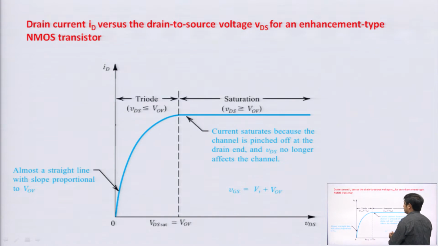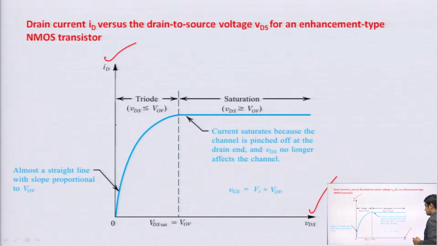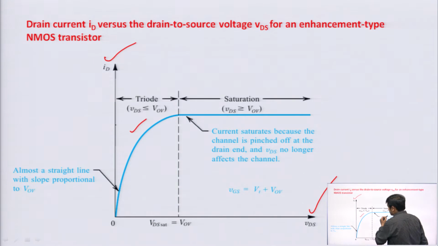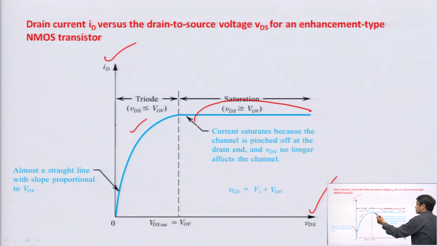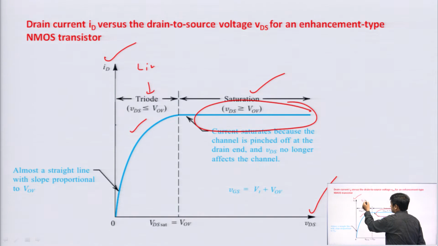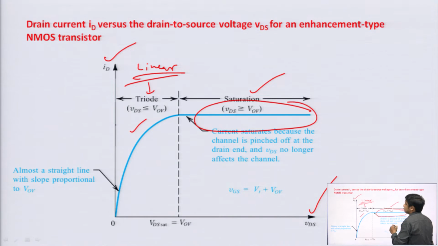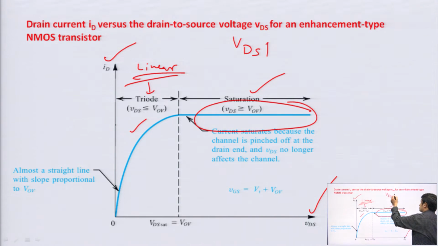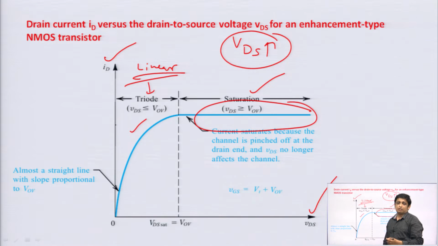This is the drain current ID versus drain to source voltage, that is VDS. So, when VDS increases, then your ID increases, and after a certain VDS your ID becomes constant. When your ID becomes constant, that is called your saturation region. This triode region is also referred to as linear region, fine. So, why does this saturation region come into the picture? We can understand it when we keep on increasing this VDS, then after a certain VDS the channel is pinched off from the drain end.